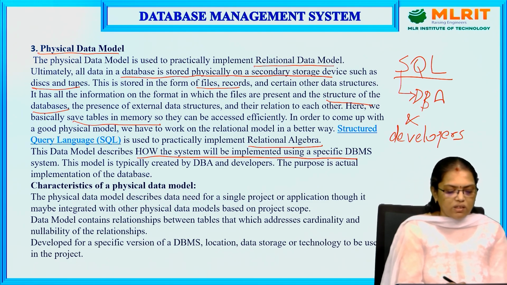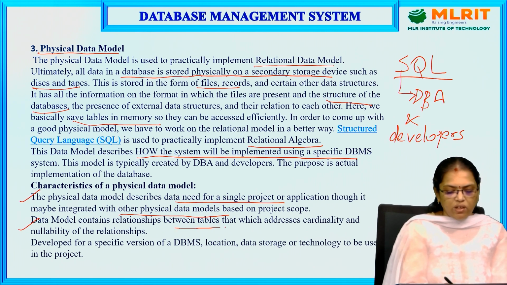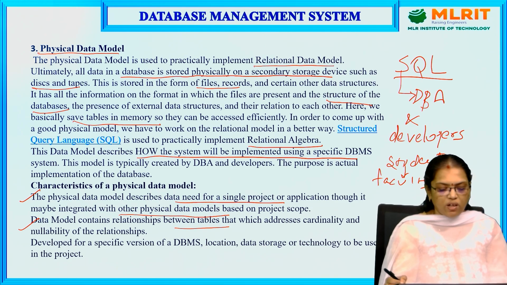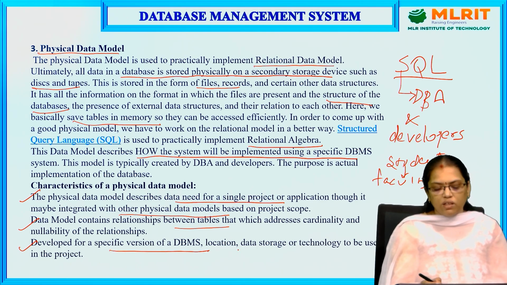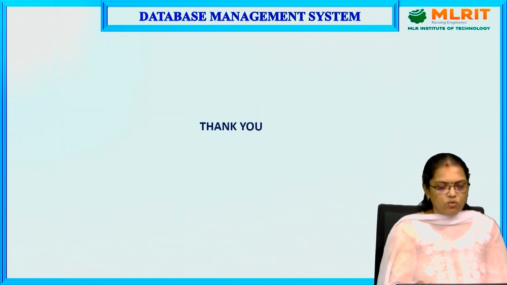The characteristics are that we use it for a single project and also for other physical data models. It also contains the relationships between tables. Let us assume one table is student and another table is faculty. Which student is assigned to which faculty? Which course is assigned to which faculty? So there will be a relationship between the two. Next, it is also used for a specific version, where it is located, and which data storage technology is used.